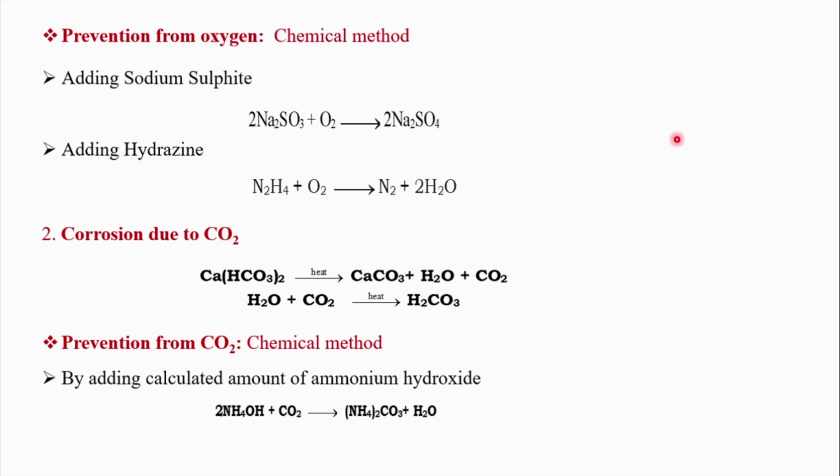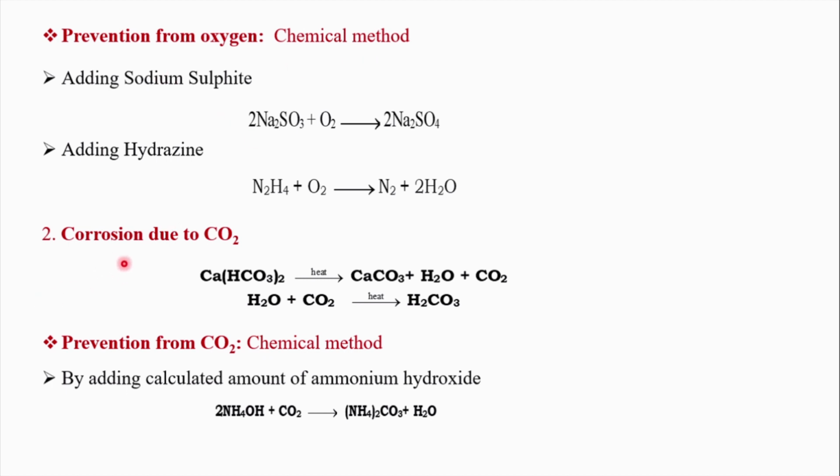When the vacuum is created, the air and oxygen will be taken away. The water run through the steel drum will be free from oxygen. That is called the mechanical method. As per the syllabus, we need to learn only the chemical method. So this is the first type of boiler corrosion, which is because of oxygen.